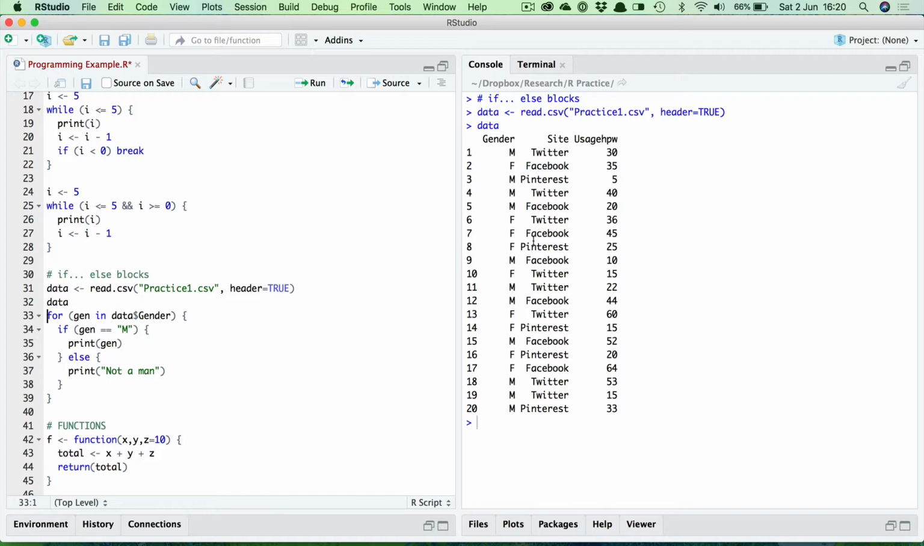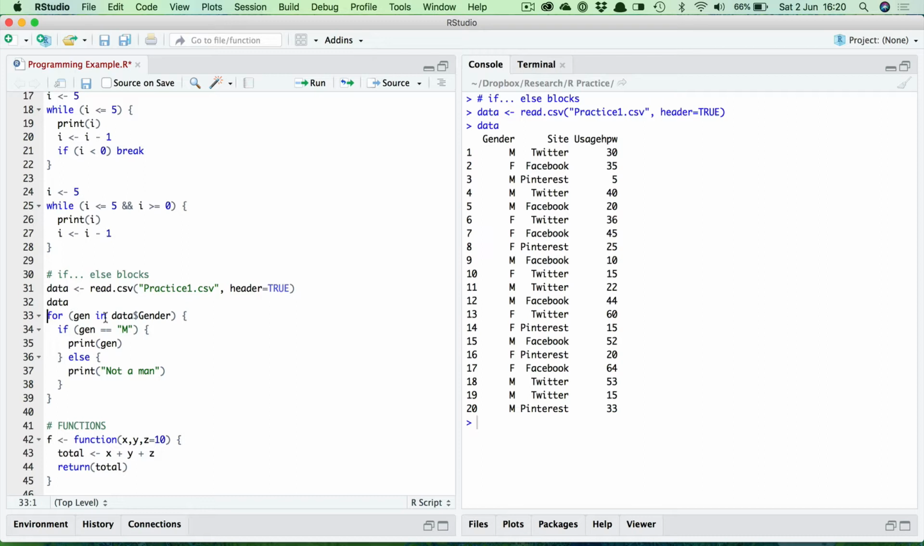Now what I want to do here is to loop through the gender variable, check to see if the value in the gender variable is M, is male. If so, I'm going to print out the letter M on the console. If not, I'm going to print the quote, not a man. So it's just a simple way of showing how you can loop through a particular variable, check for particular values, and then do something depending on whether it's true or not. So in fact what I'm doing here therefore is combining the if-else conditional block with a for loop.